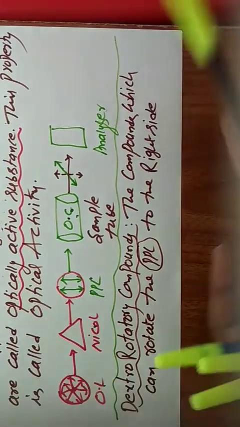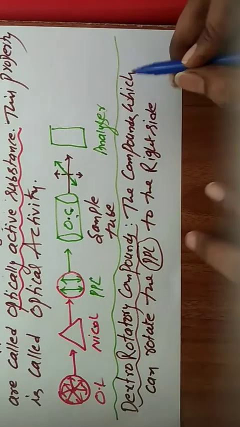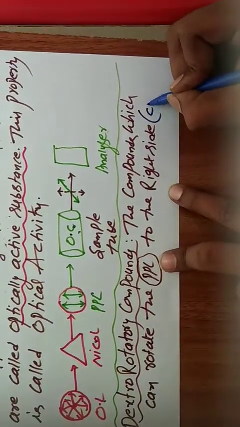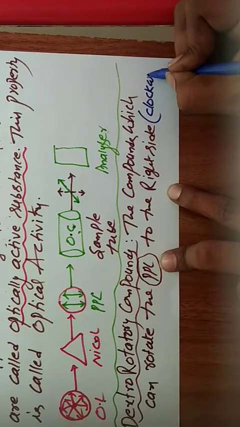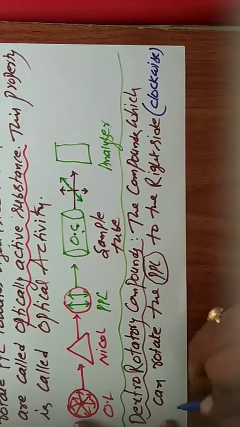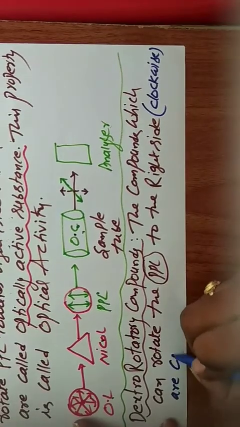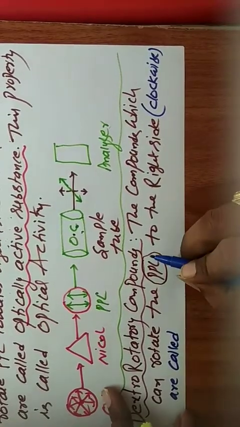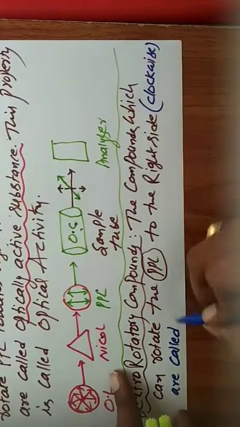Right side means clockwise direction. Clockwise direction are called dextrorotatory compounds.